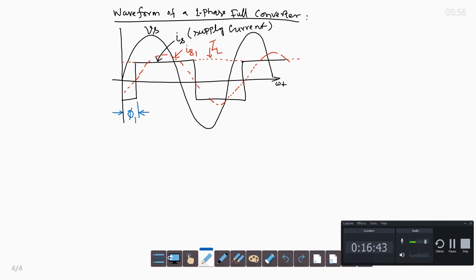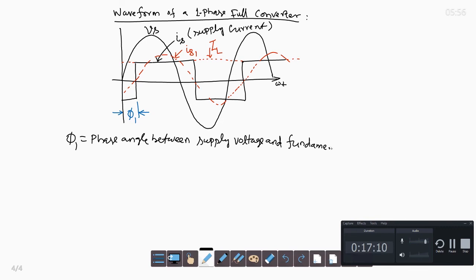This phi 1 is the phase angle between the supply voltage and the fundamental component of the supply current.